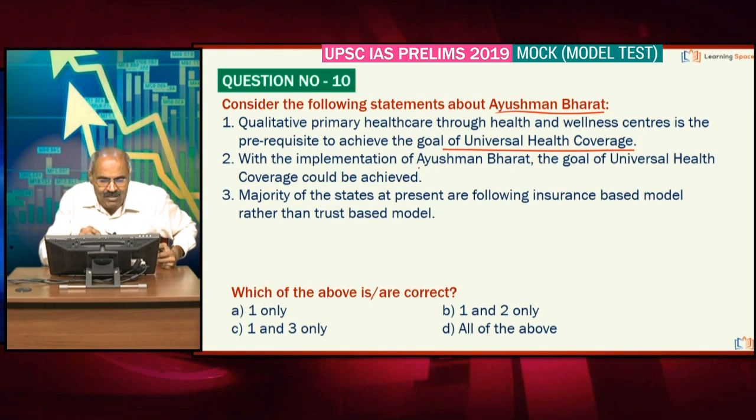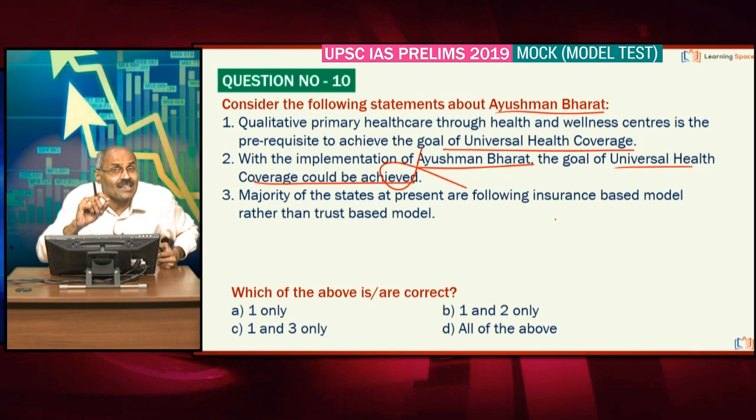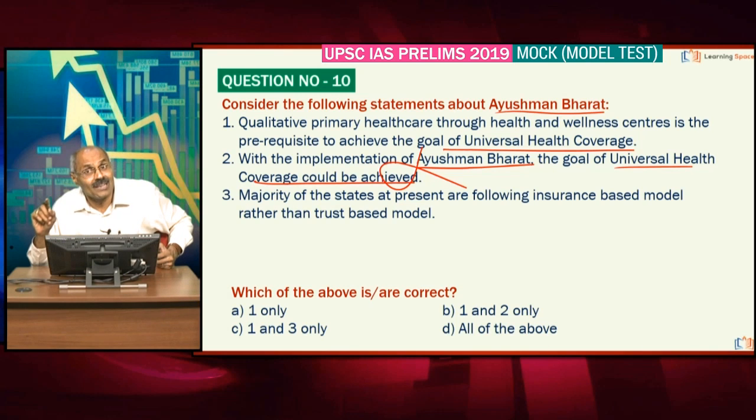The second statement, that with the implementation of Ayushman Bharat the goal of universal health coverage could be achieved, is wrong. India moving towards universal health coverage is the right statement. With Ayushman Bharat, 100% universal health coverage cannot be achieved, but it is the goal in that direction, right?